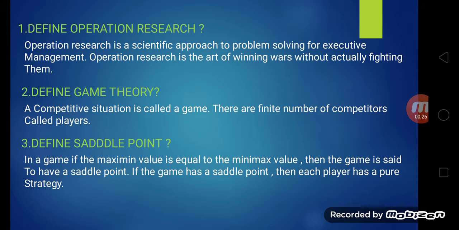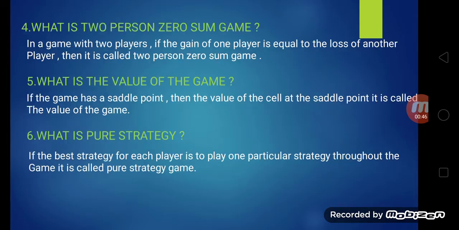Define game theory. A competitive situation is called a game. There are a finite number of competitors called players. Define saddle point. In a game, if the maximin value is equal to the minimax value, then the game is said to have a saddle point. If the game has a saddle point, then each player has a pure strategy.